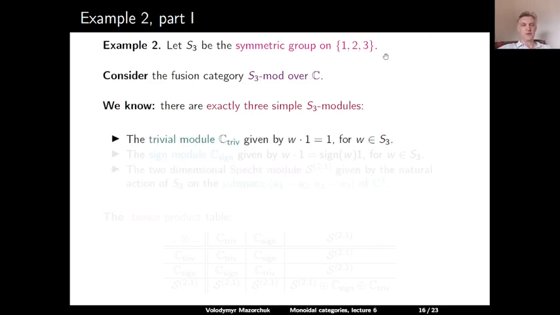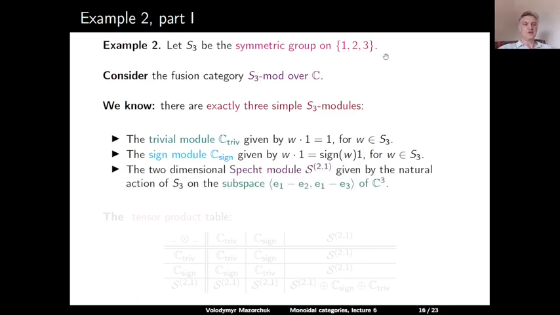The trivial module, which is a one-dimensional vector space on which all elements of S3 act trivially. Then we have the sign module, which is a one-dimensional vector space on which all elements of S3 act via their sign. So even elements act trivially and odd elements act as -1 times the identity. And then we have the two-dimensional simple Specht module, usually denoted as S(2,1).